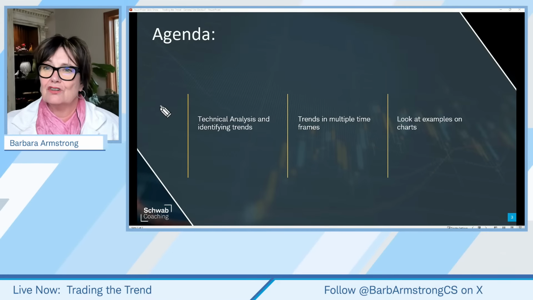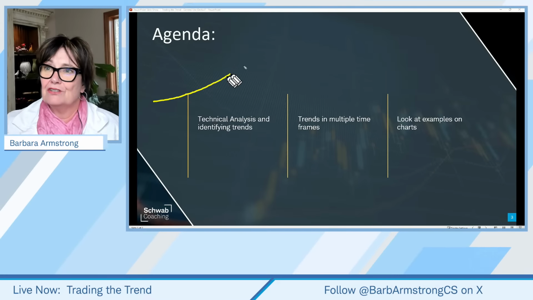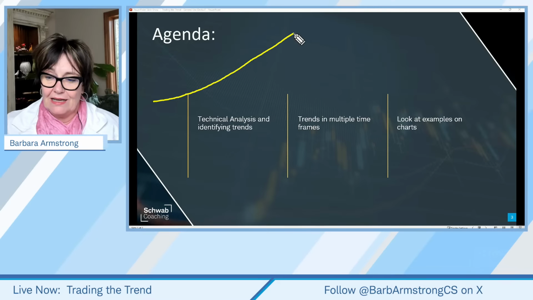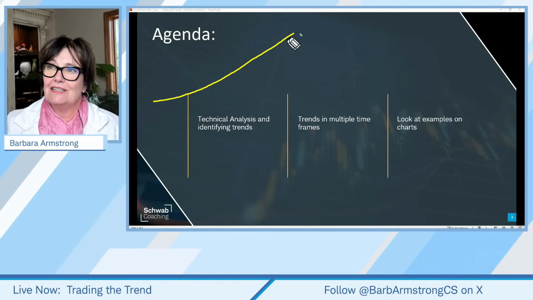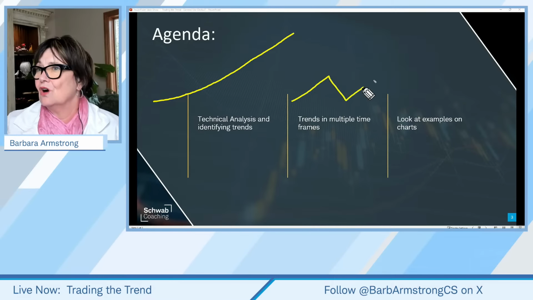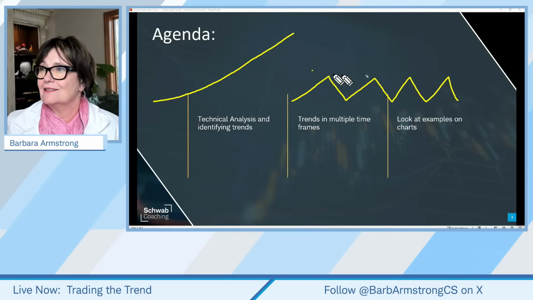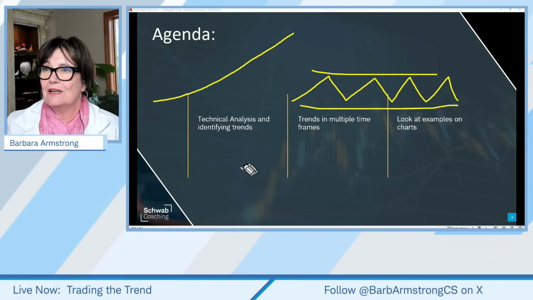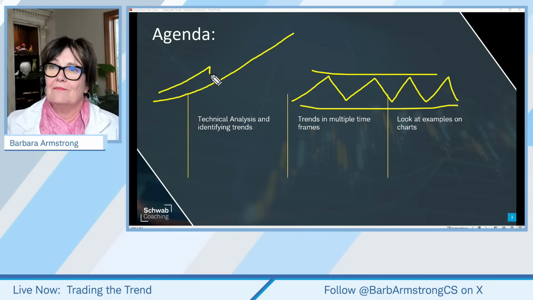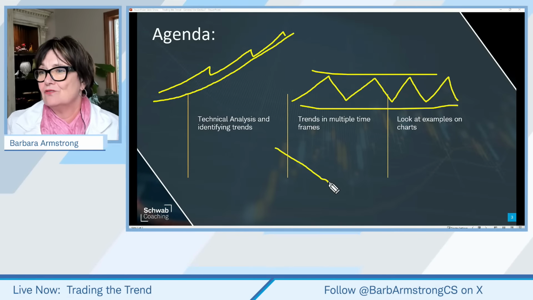But when we looked at trends, we've really got three trends, right? Something can be uptrending, and it doesn't tend to just go straight up, or it could be going sideways. And so that's a consolidating pattern or a sideways pattern. And with up tends to maybe go like this, or it can be downtrending.